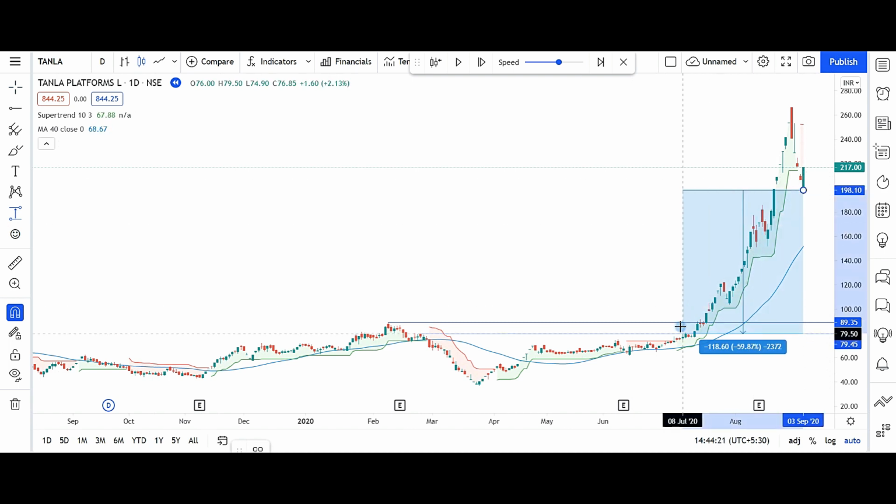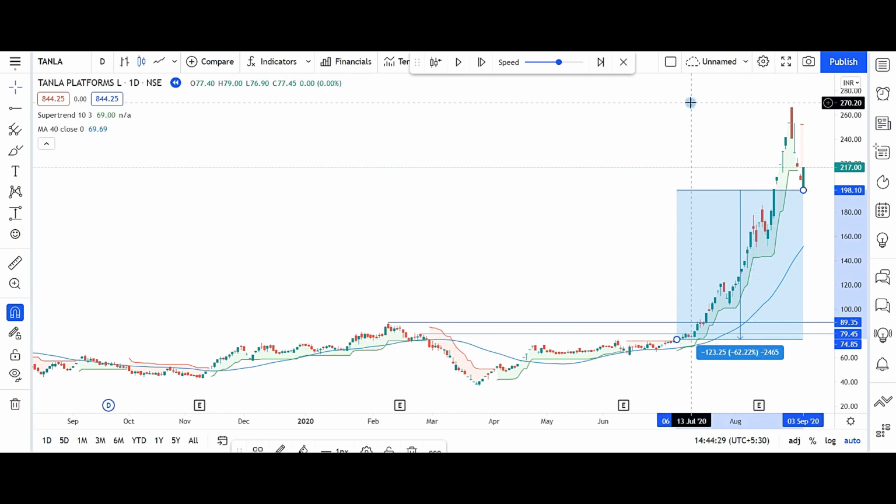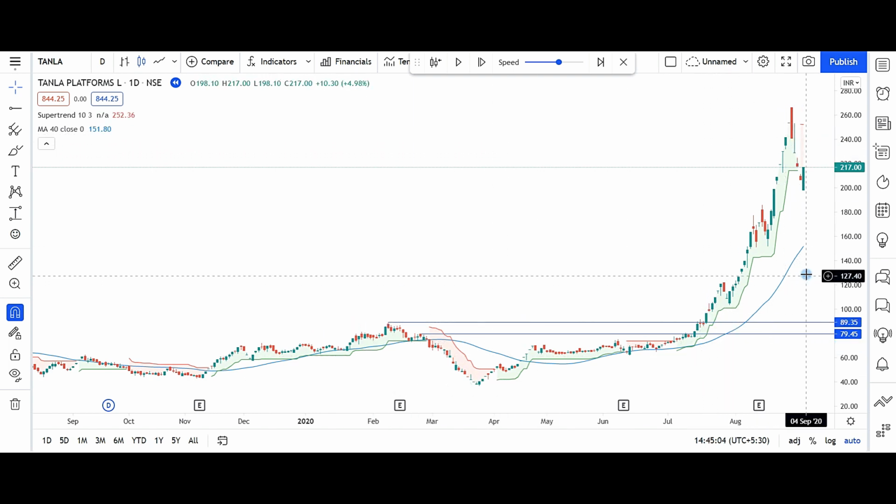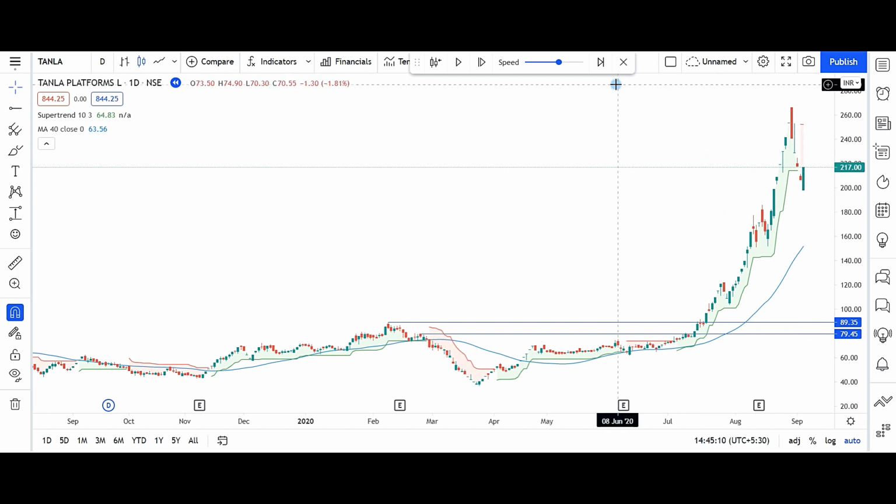This trade has given a nice 62% return, but here one rule was not followed. The rule which was not followed is that the stock should be around the 52 weeks high, because the 52 weeks high was 89.35 and it was way below that 52 week high. Now the stock has crossed the 52 weeks high, and after crossing the 89 level, when the stock comes in our watch list,